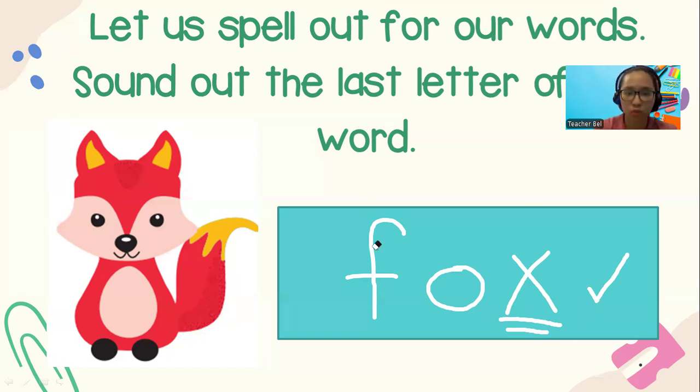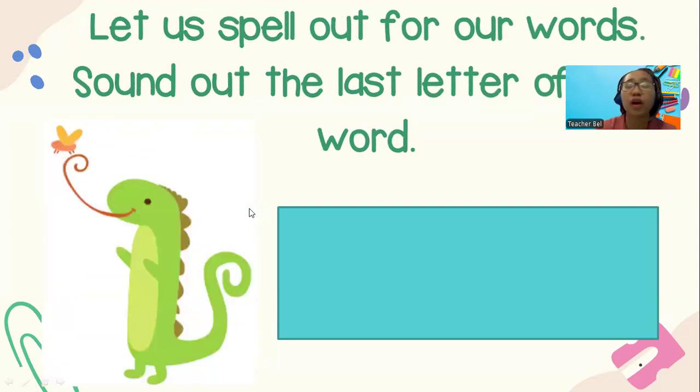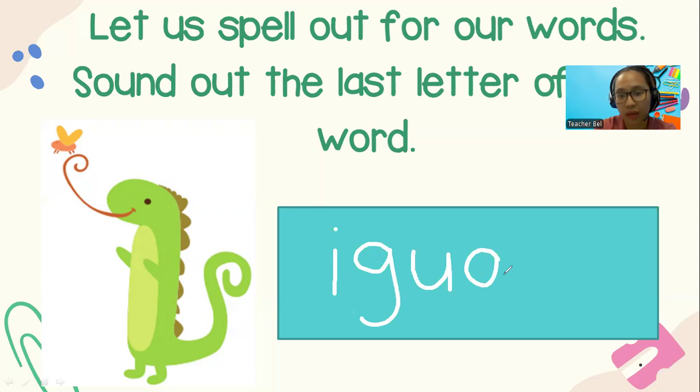So let's move to another word and let's erase this one. Let's go to another set. Okay, this one, we have the word iguana. Iguana. So how about this one? We have a long word, iguana. I, G, U, A, N. But what about the missing letter here? You have to hear it when I say iguana.